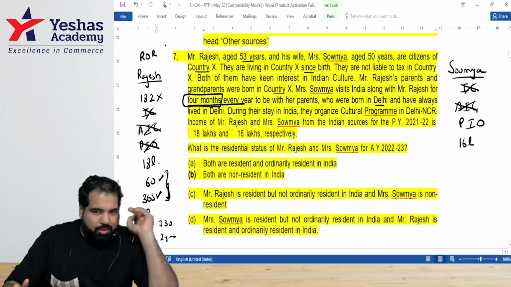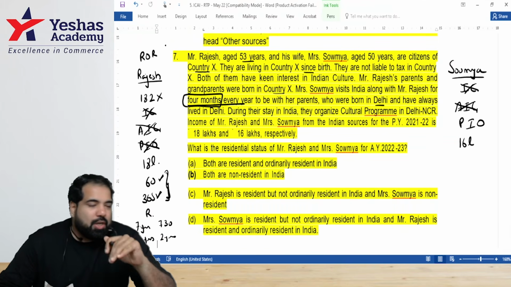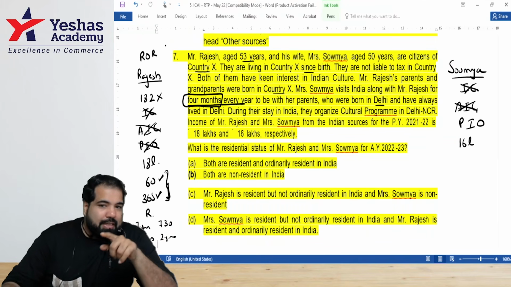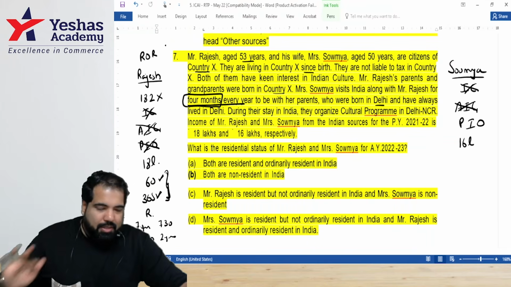I have a few questions to ask you. How many days Rajesh has stayed in India this year? Around 120. Which condition will not apply to him? 182. But which will apply to him? 60 and 365. So he'll become a resident. Everyone clear till resident? Why ROR?